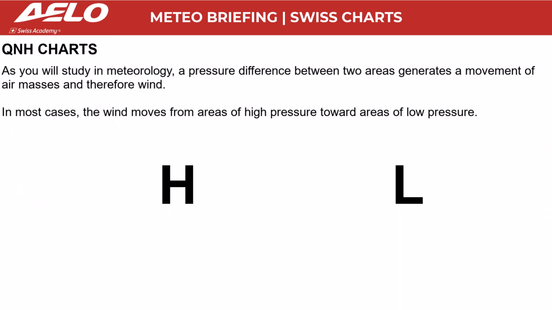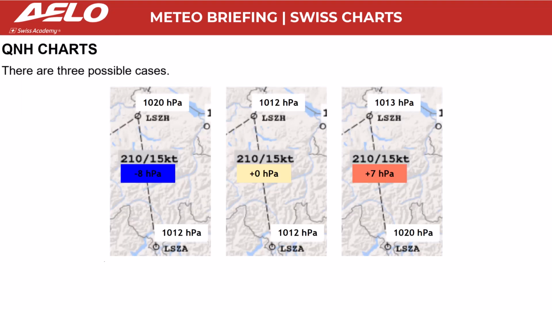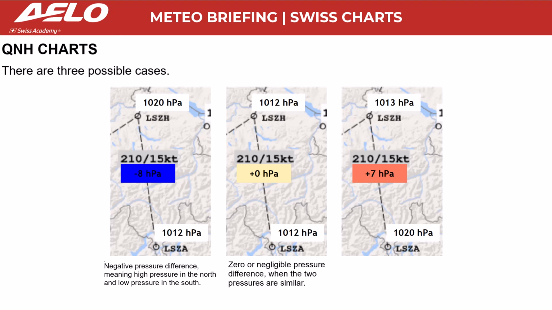As you will study in meteorology, a pressure difference between two areas generates a movement of air masses and therefore wind. In most cases, the wind moves from areas of high pressure toward areas of low pressure. There are three possible cases: negative pressure difference, meaning high pressure in the north and low pressure in the south; zero or negligible pressure difference, when the two pressures are similar; positive pressure difference, meaning high pressure in the south and low pressure in the north.